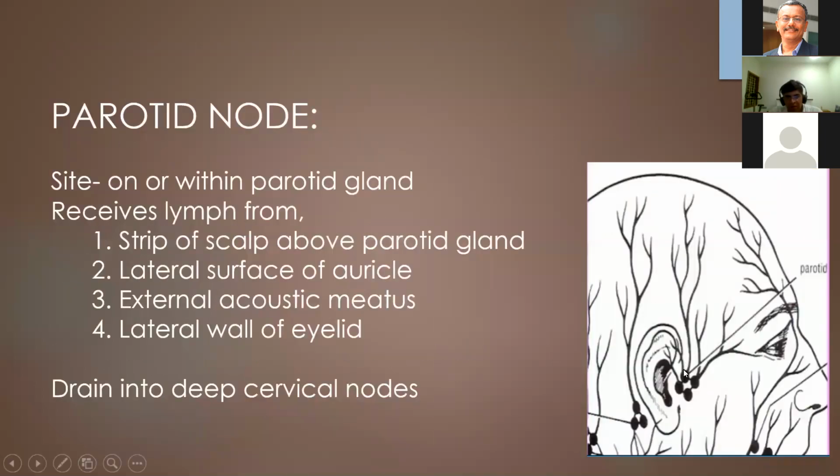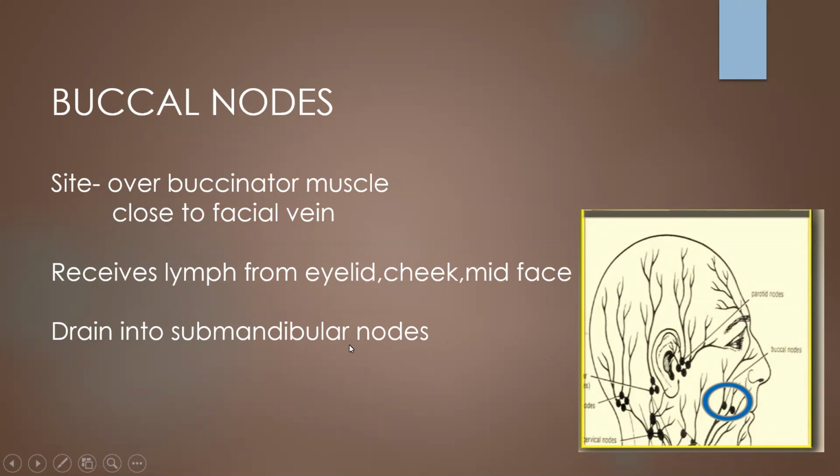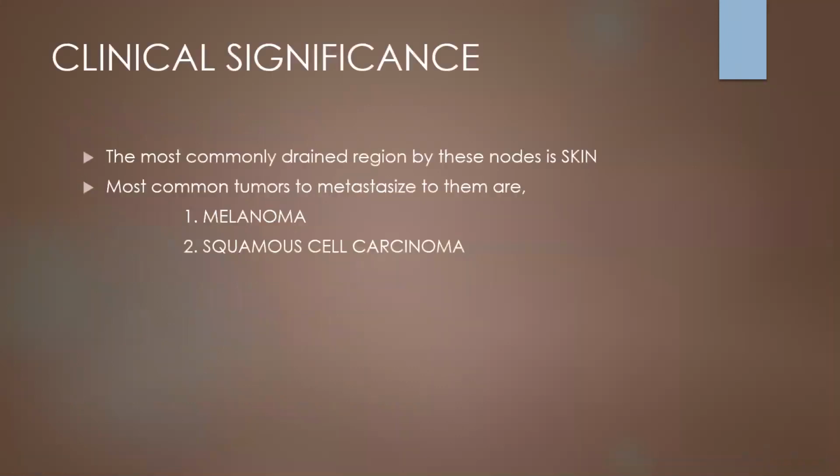The parotid nodes receive lymph from the scalp above the parotid gland, lateral surface of auricle, external acoustic meatus, and lateral wall of eyelids, and they drain into deep cervical nodes. The buccal nodes, or facial nodes, lie over the buccinator muscle. They receive lymph from eyelids, cheek, and midface, and drain into submandibular nodes. We are discussing this because these are of surgical importance, as the most common tumors to metastasize to them are melanoma and squamous cell carcinoma, because these are the drainage regions of skin.